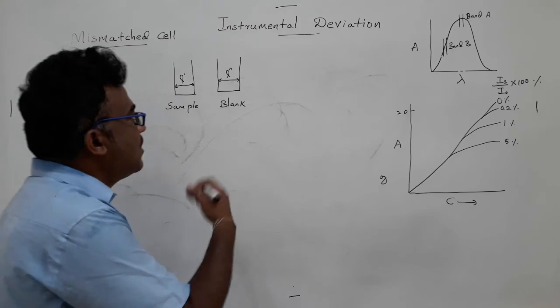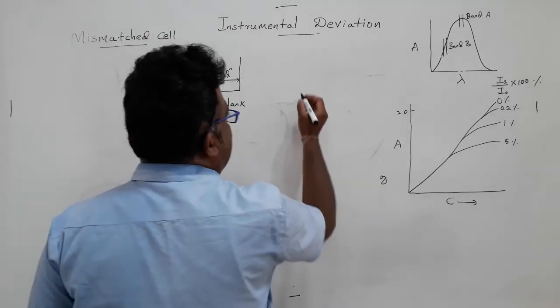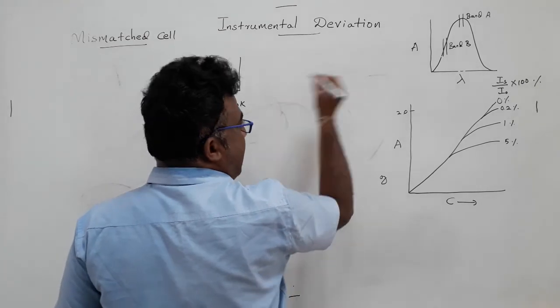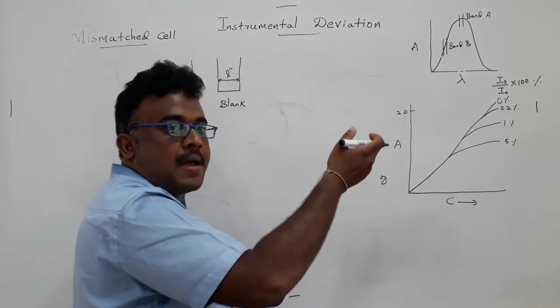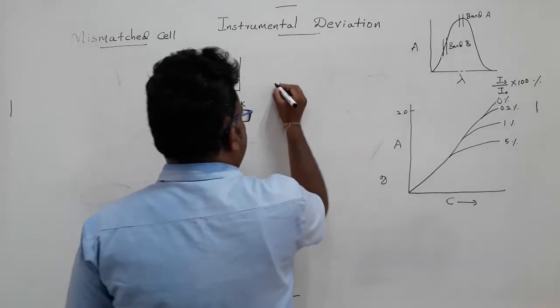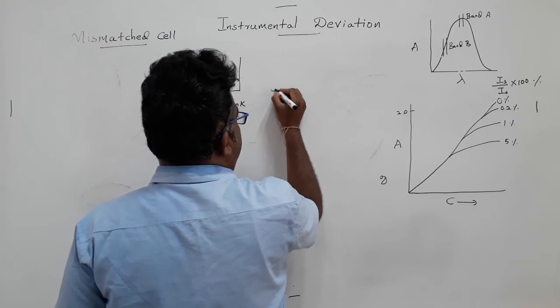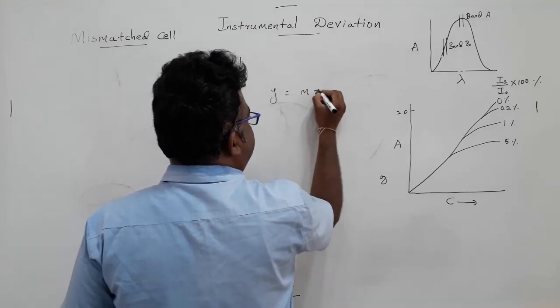In this case, you will get an intercept in the plot of absorbance versus concentration, an equation in the form y equals mx plus c.